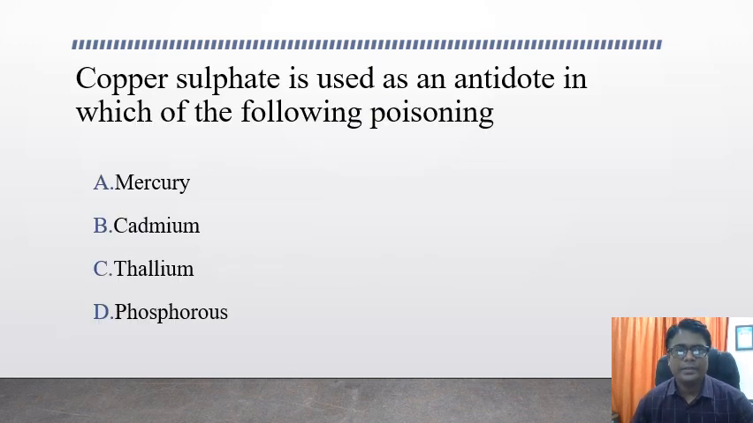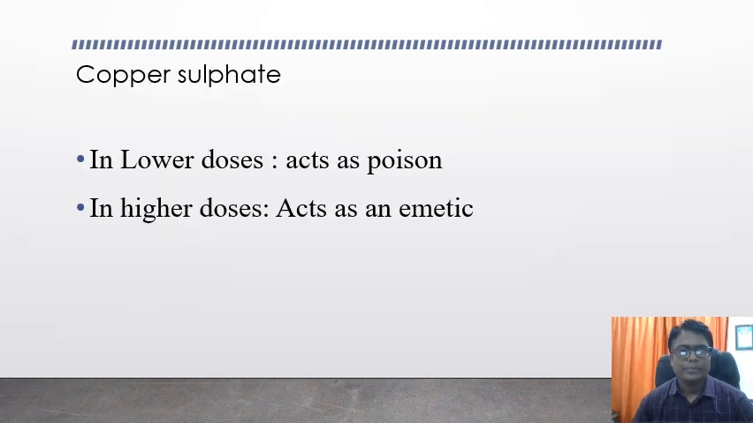Copper sulfate is used as an antidote in which of the following poisonings? Options are mercury, cadmium, thallium, and phosphorus. So it is phosphorus poisoning in which copper sulfate is used as an antidote. In lower doses, copper sulfate acts as an antidote, and in higher doses it acts as an emetic.